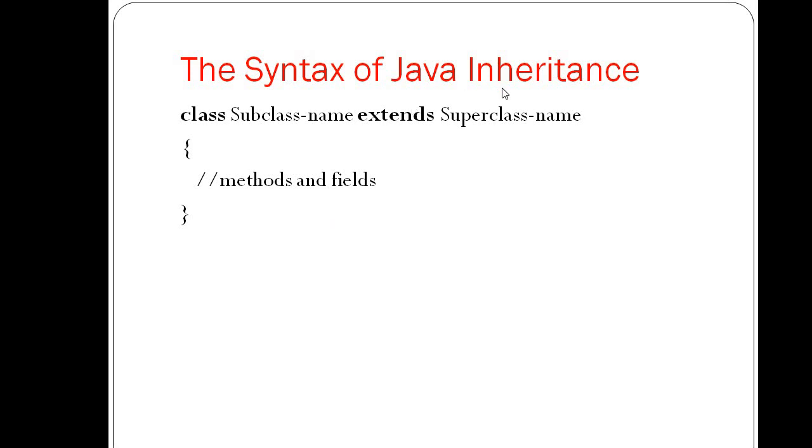So this is the syntax of inheritance: class, subclass name, extends, superclass name, and here methods and fields. So we are using the extends keyword to inherit a class. The extends keyword indicates that you are making a new class that is derived from an existing class.